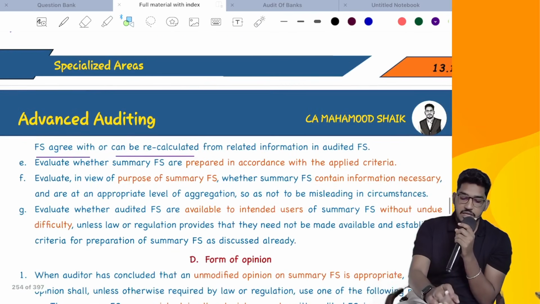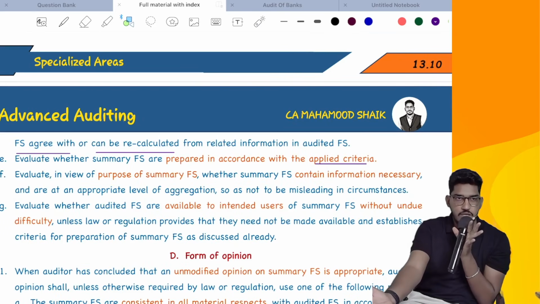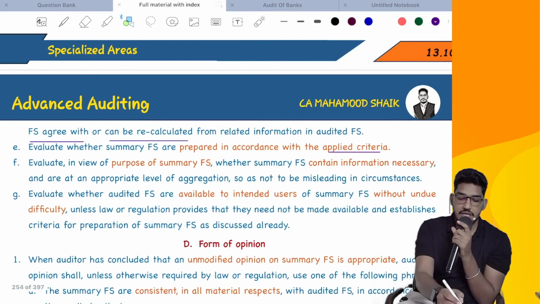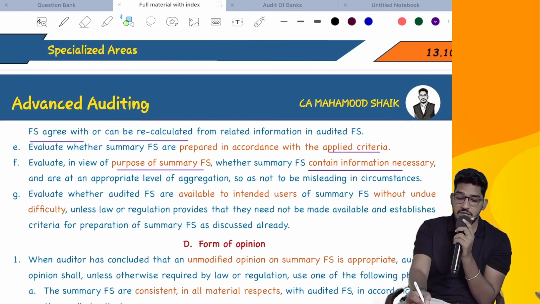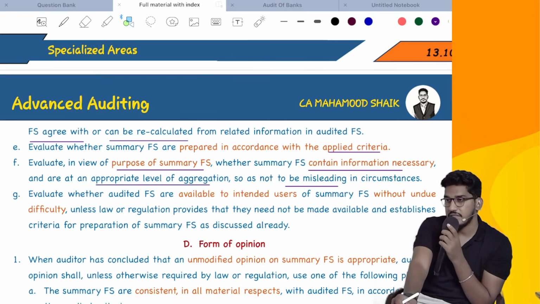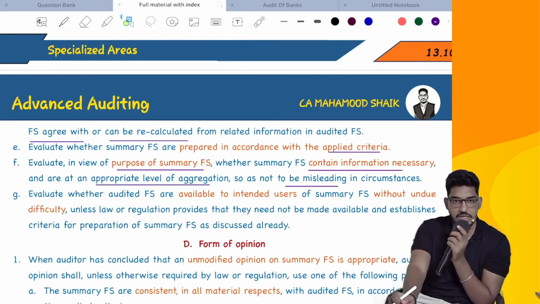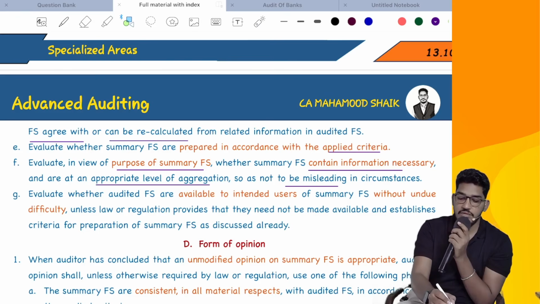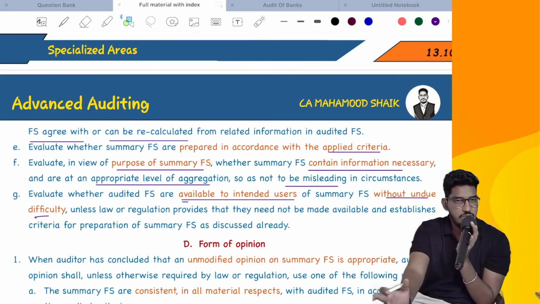Next, evaluate whether summary financial statements are prepared in accordance with applied criteria. That is our main objective. Evaluate, in view of the purpose of summary financial statements, whether they contain the information necessary and at an appropriate level of aggregation so as to not be misleading. If I have to summarize it, you need to make sure that summary financial statements are not misleading, that you have to obtain evidence. Evaluate whether audited financial statements are available to intended users without any undue difficulty, unless they have got a permission from law or regulation. Repeated points only, they have told it here.